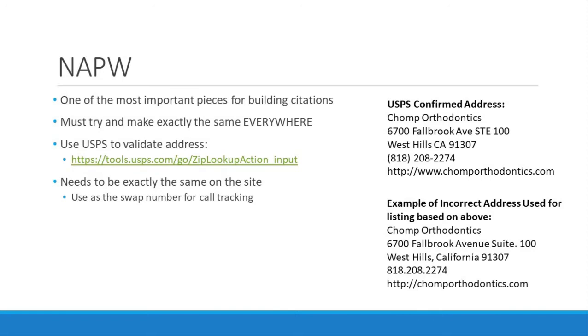If you look below, let's say that we filled out a listing and we input the address like this. This is not how we want it to come out. If you notice, we've got Fallbrook Avenue, Avenue spelled out versus abbreviated. There's a period after Suite, Suite spelled out. There's West Hills. This comma is okay. Don't worry about that. That part's fine. It's able to identify that. The phone number, if you notice, is different in that it's got periods between it instead of the space and hyphen. So we want all this to be exactly the same everywhere that we can.